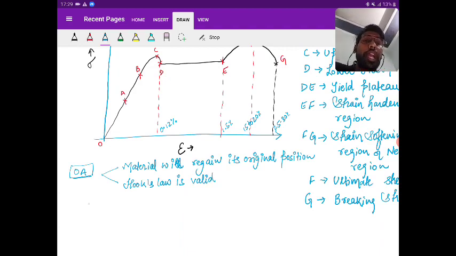Now suppose I'm talking about the AB region. In the AB region the load is beyond the proportionality limit.